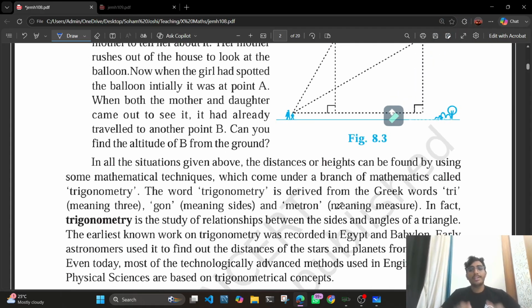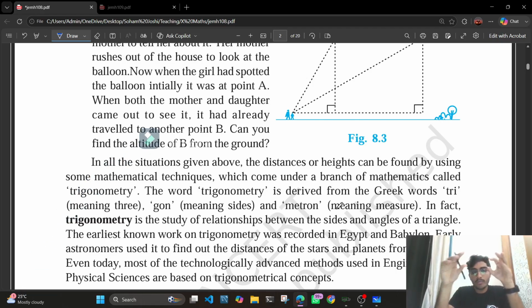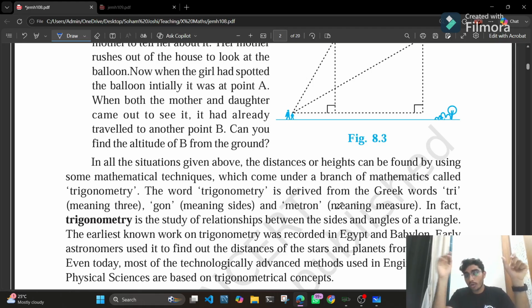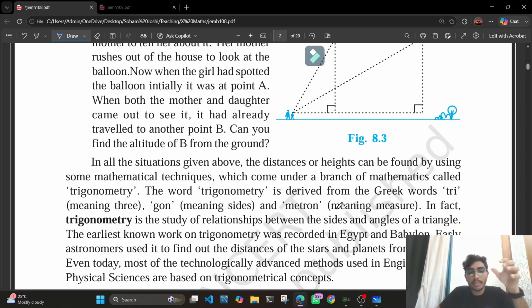Now we need to focus on the word trigonometry. So what do we mean by trigonometry? Trigonometry is formed by three sub words: tri, gon, and metron. It is derived from Greek words. You know that tri means three, and gon means sides.